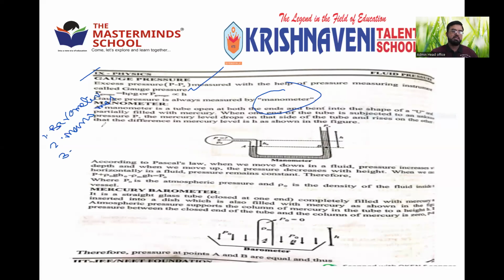Here the barometer is given. How the manometer works and how the mercury barometer works, you learn in the lower classes, how to construct the mercury barometer and how to measure the pressure using it. Just the names are enough for you, right? So pressure may be atmospheric pressure, absolute pressure, or gauge pressure.